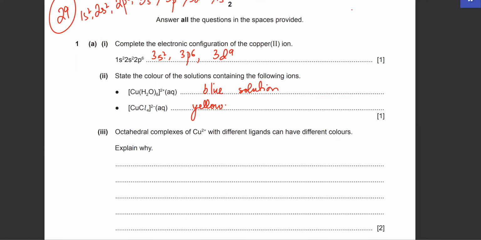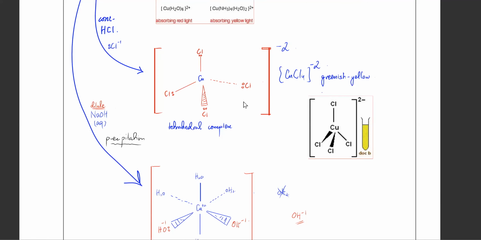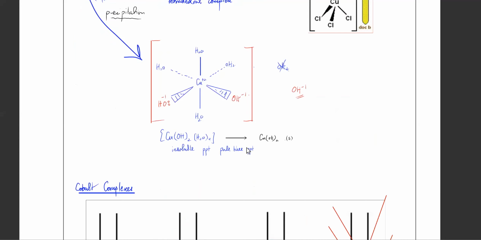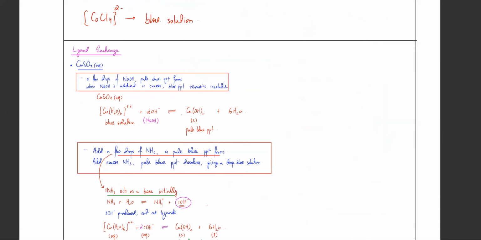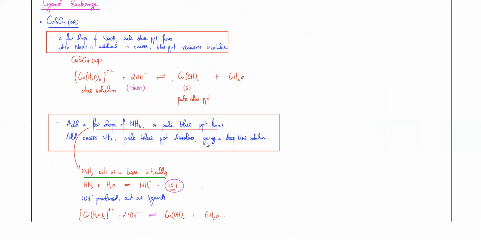So anyways, going back to the question, now he's saying, okay, why do they have different colors? So there's a very important thing that is always asked about transition metals. Why do they form colored compounds? That's a very important question. So the answer to that is, why are all transition metals colored? So here ahead, wait a second, where's the explanation?